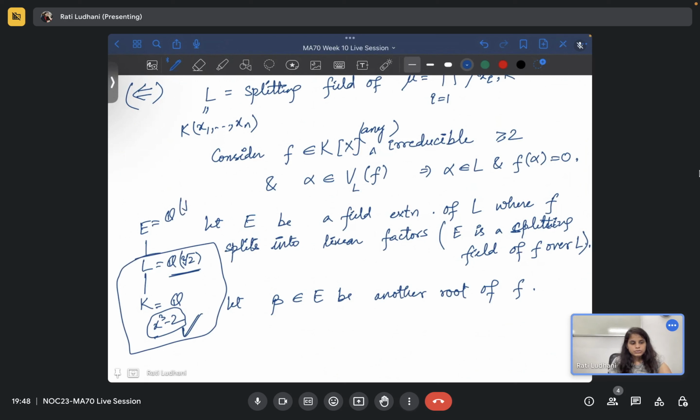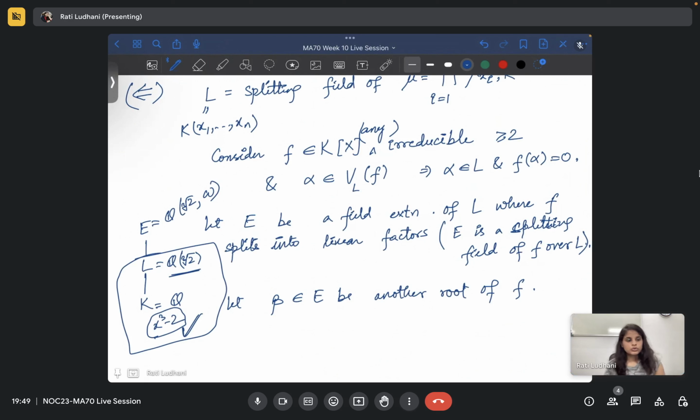And if you say that you attach all the roots, so omega is also there, then E over K is a normal extension. So this is one example of not a normal extension. Is that okay?